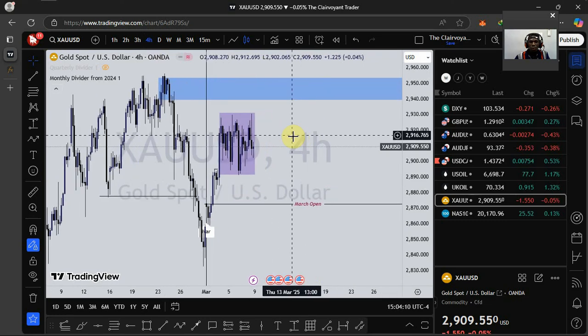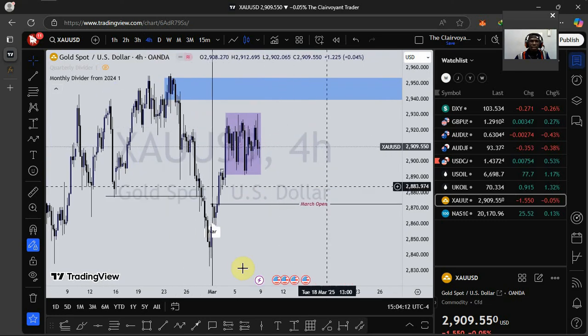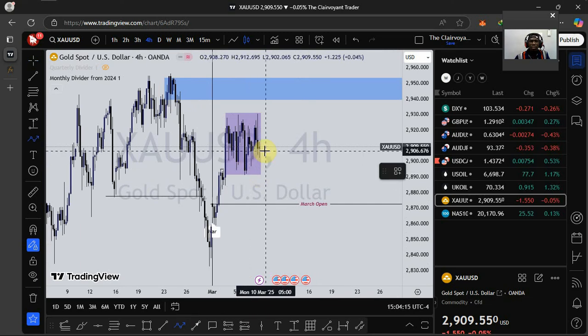It's two things. One thing about manipulation is that you can't predict where the manipulation will go or the direction of the manipulation. Those of you that are familiar with the AMD concepts, that is accumulation, manipulation, and distribution, you clearly know that we are in a consolidation phase, or an accumulation phase. As to where the market will manipulate to, we don't know.